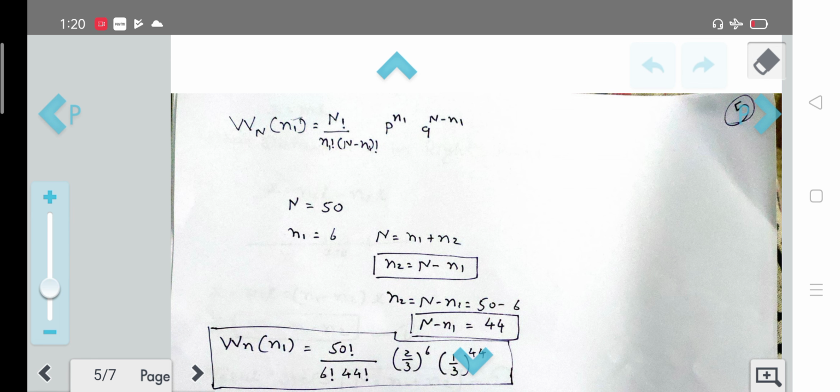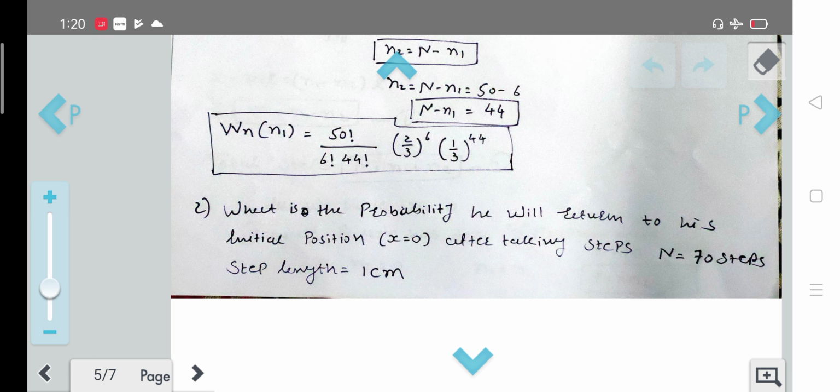So we will get the whole equation as W_n of n1 equal to 50 factorial upon 6 factorial into 44 factorial, into 2 by 3, which is the probability of finding the person at the right hand side, raised to 6, and this is the probability of finding the particle at the left hand side raised to 44. So this will be the probability of taking n1, 6 steps, towards the right hand side.